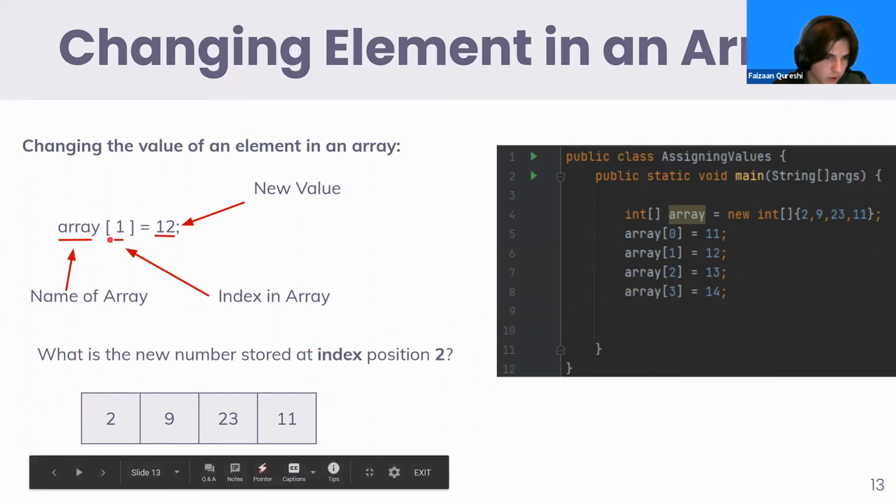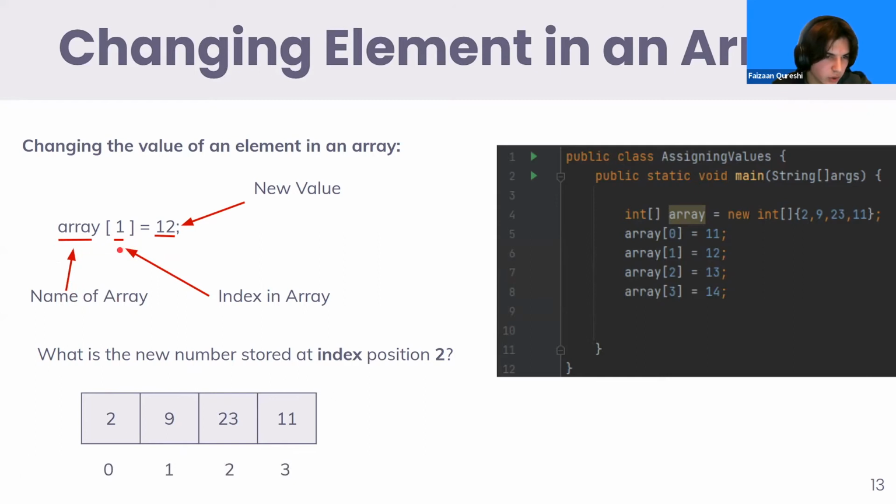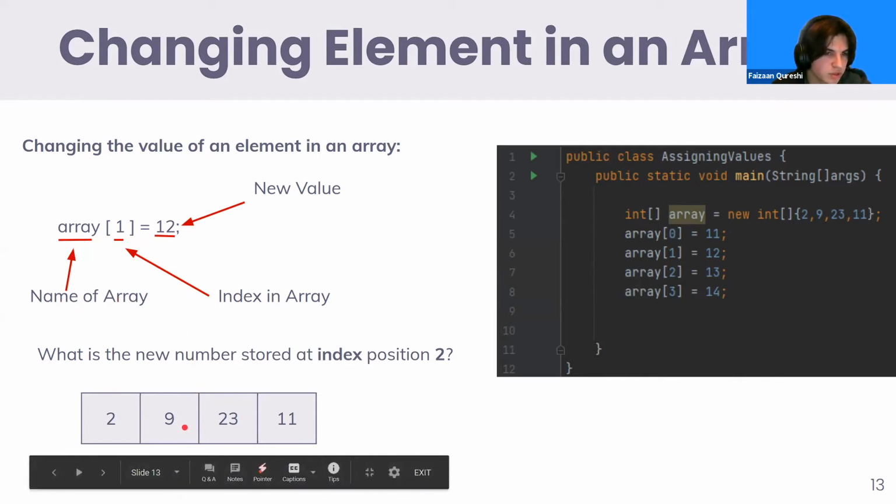So we have our index at 1, and we have our new value. When we have this code, basically what it's telling us is take the index at 1 in the array named array and change it to 12. The previous value we had was 9, but now with this code we change it to 12. Does this make sense to everyone?